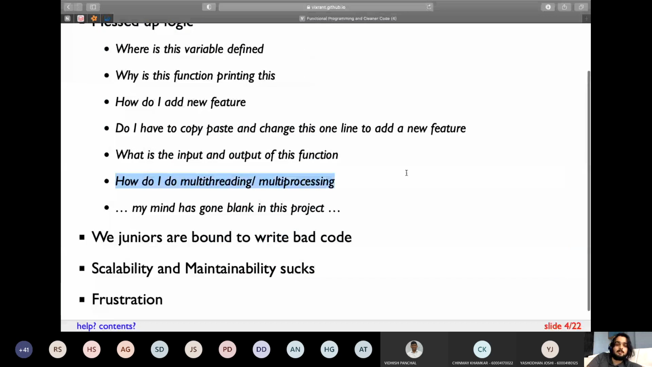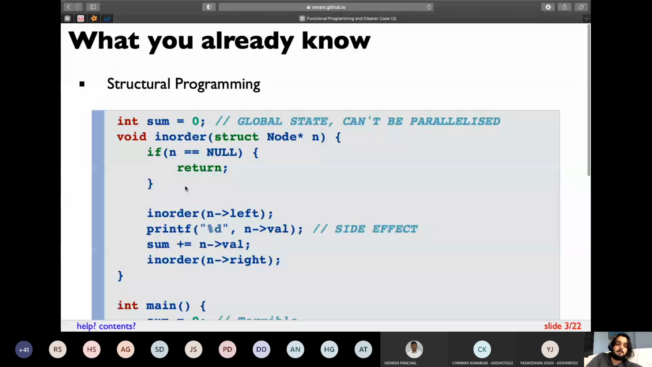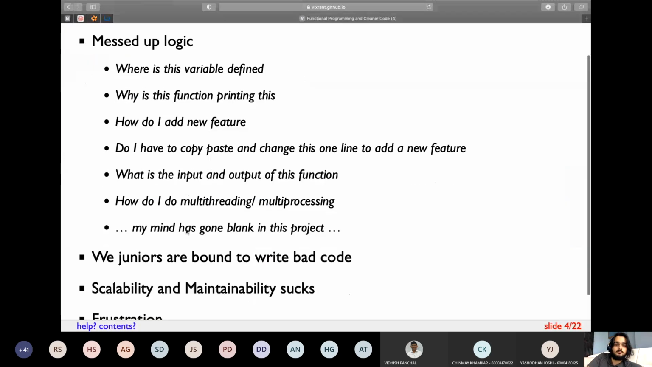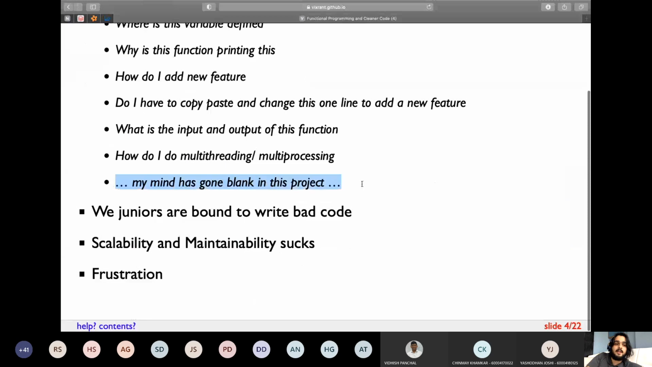Fourth is multiprocessing. Right now you don't need to know much about this, but if you have worked with threading in Python or threading in Java, then you will realize how difficult it is to use this code in a different thread. And the final question that I get from my colleagues in internships is, I don't know how to solve this problem. If you write a bunch of code in a sequential manner, and then you don't know how to edit the code again the next day, that is when your mind goes blank.